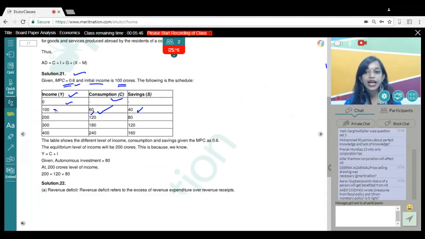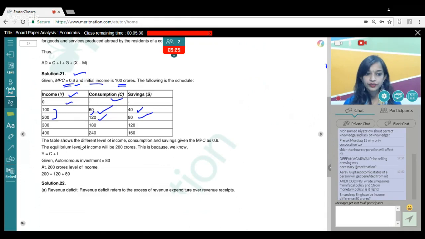When your income rises another 100, that is, it goes to 200, your change in consumption means 0.6 multiplied by 100, that is 60. So 60 plus 60 is 120. And of course, saving is 80. So this is how you could have drawn the schedule. And we had to find the equilibrium level of income. So we know equilibrium is attained when Y is equal to C plus I. So at 200 crores level of income, our consumption plus investment, which was given as 80, that is, 120 plus 80 is 200. So this is your equilibrium level of income.